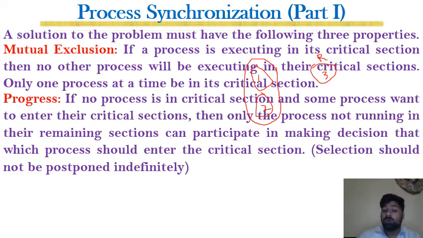Now it is to be decided which of the two should enter the critical section, because we should ensure that only one enters. So we will have to take a decision about 1 and 2, that either 1 should be allowed or 2 should be allowed. In that case, the progress condition tells us that the processes which are in the remainder section should not participate in taking the decision about these two. It is the responsibility of these two processes to decide which one should go and which one should not.